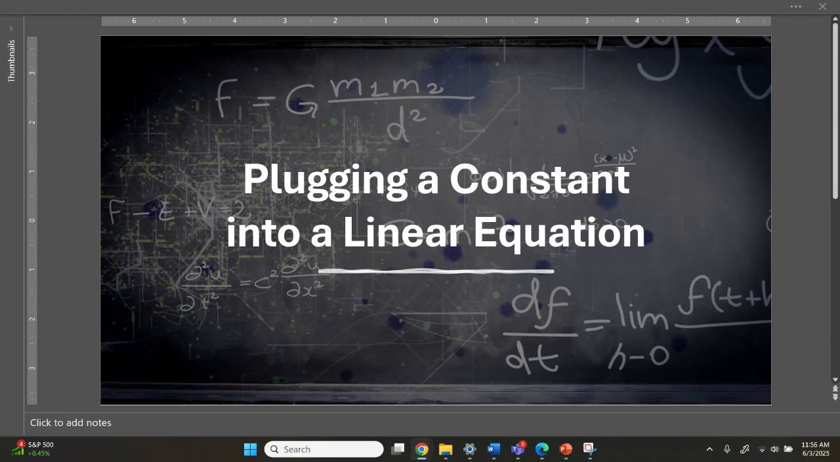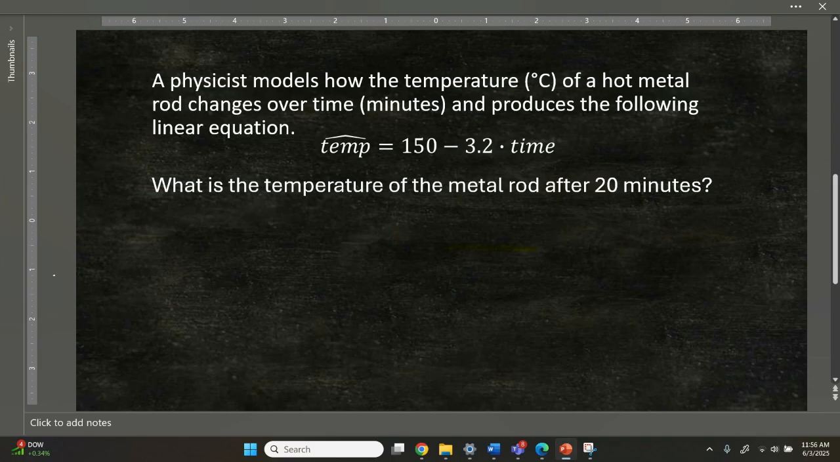Quick video here to help you understand how to plug a constant into a linear equation. We'll use this example to illustrate it. A physicist models how the temperature in degrees Celsius of a hot metal rod changes over time in minutes. And the physicist produces the following linear equation.